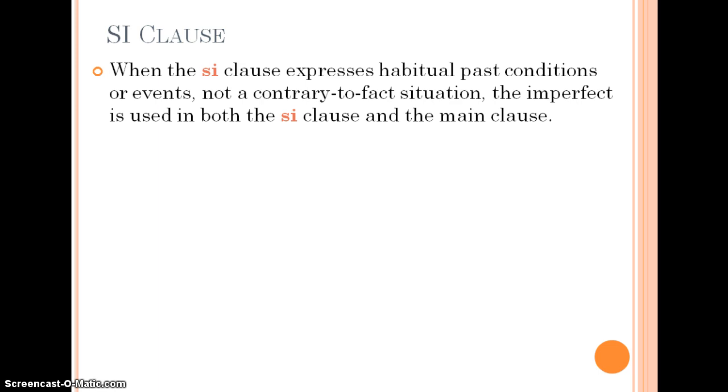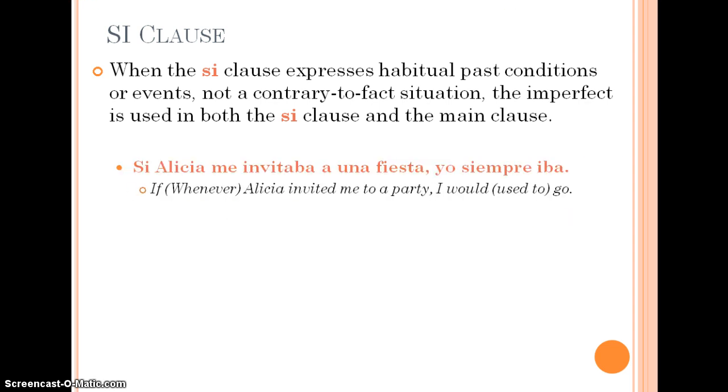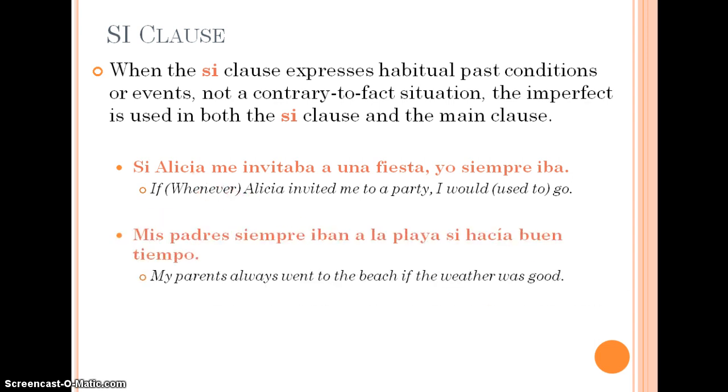Next, we're going to look at habitual or past conditions or events that are not contrary to fact. In other words, they happened often in the past. In this case, the Si clause and the main clause both use verbs in the imperfect tense. A couple of examples. Si Alicia me invitaba a una fiesta, yo siempre iba. Mis padres siempre iban a la playa si hacía buen tiempo.